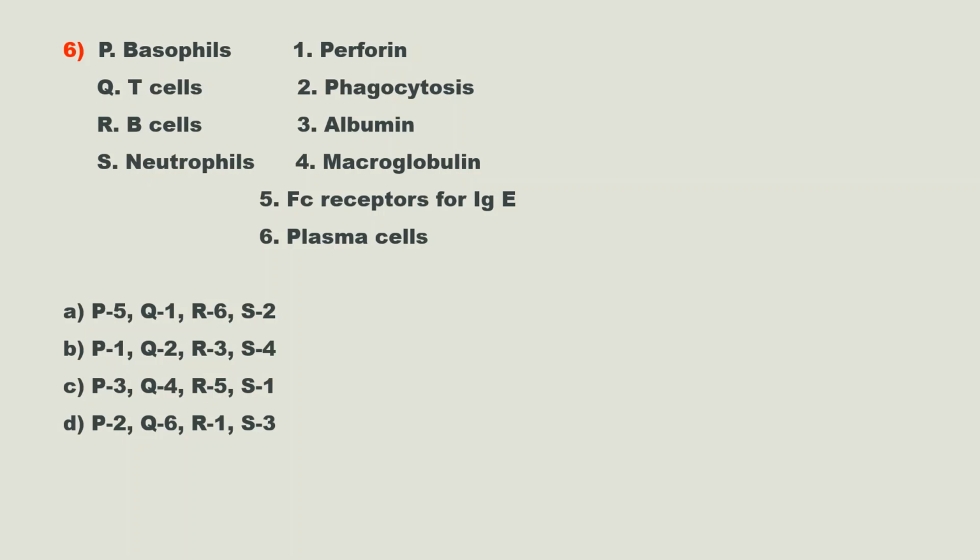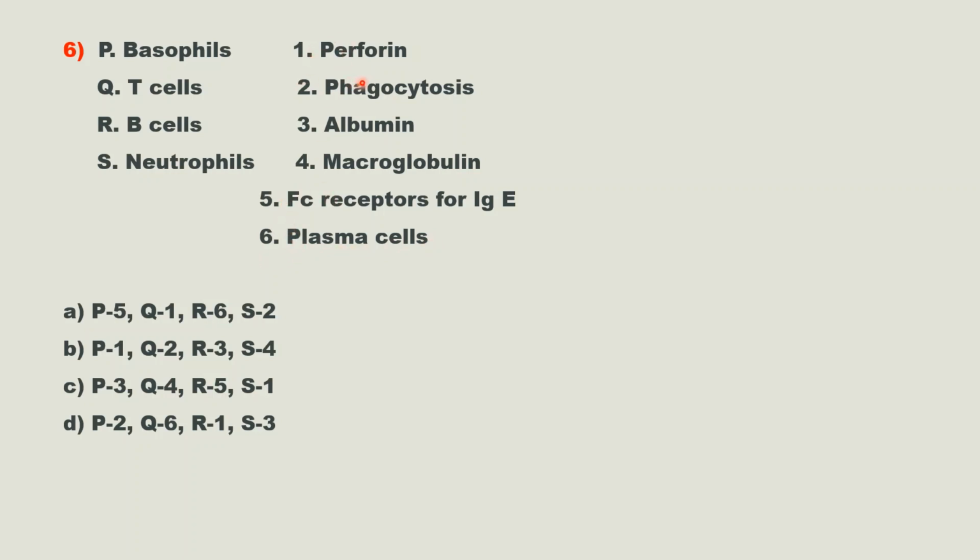Okay, and these are the options. In our previous videos we discussed the terms porphyrin, phagocytosis, Fc receptor for IgE, plasma cells, like that. So we can easily match these ones.